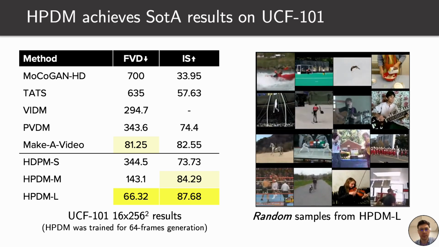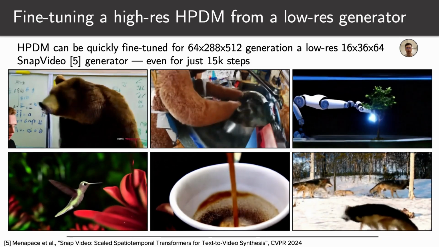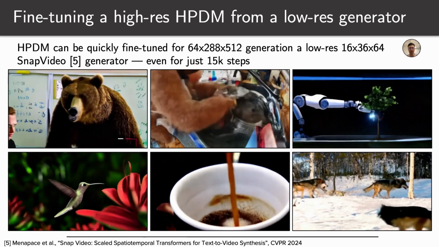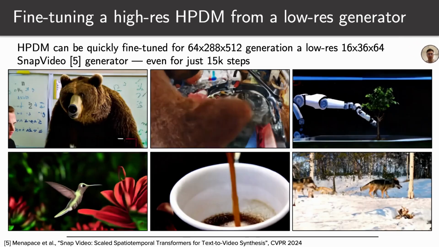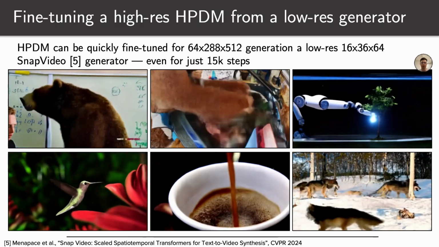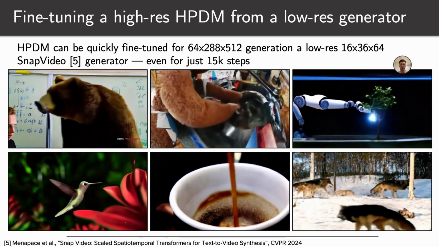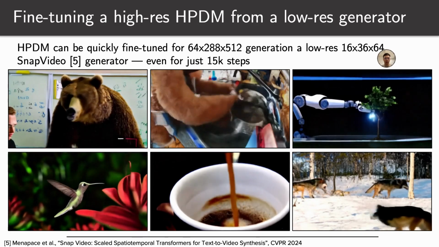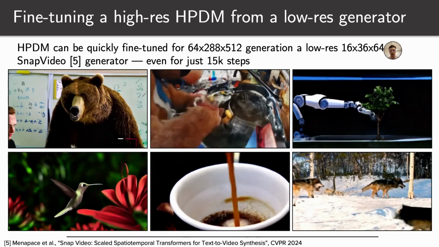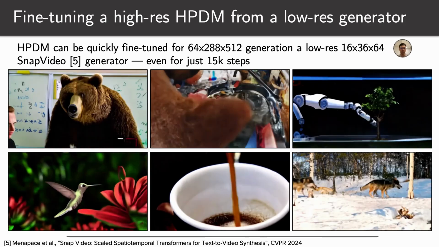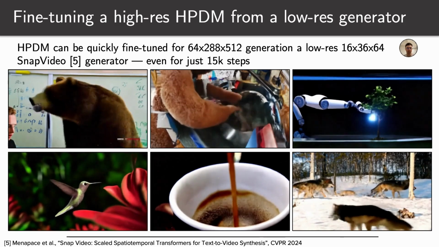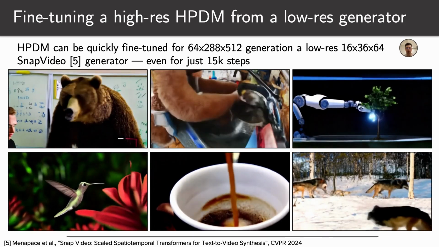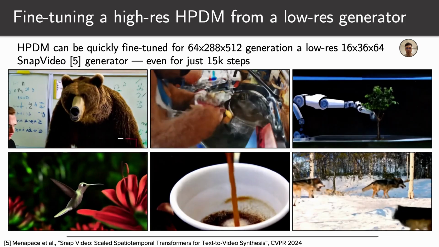Another interesting line of experimentation we conduct is fine-tuning a low-resolution video generator for high-resolution synthesis. For this, we take Snap Video, which was trained for just 36x64, 60 frames long text-to-video generation, and train the model for 15K steps with our hierarchical patch-wise strategy for 288x512, 64 frames long video generation. Even such short fine-tuning allows us to obtain comparable high-resolution synthesis results.